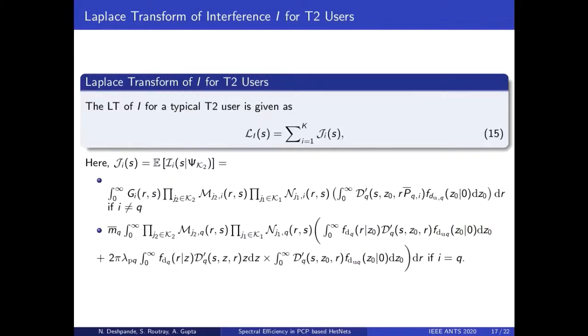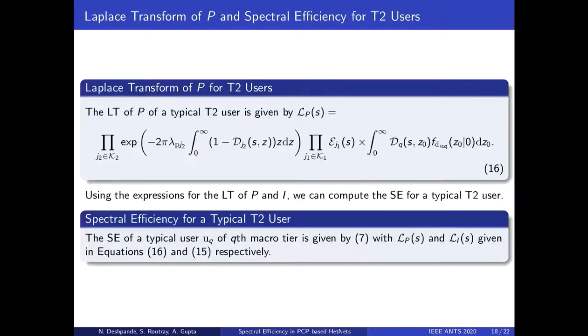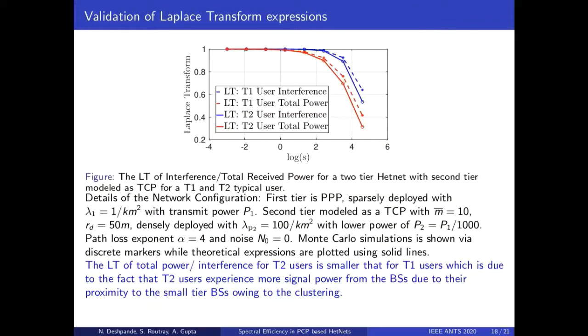Similarly, the unconditional Laplace transform of interference for T2 users is given in equation 15 using the modified definition of SPFL and PGFL. The Laplace transform of power for T2 users is given in equation 16. Spectral efficiency for a typical T2 user can be derived by substituting these expressions for the unconditional Laplace transform for power and interference in Hamdi's lemma. We now present our numerical results.